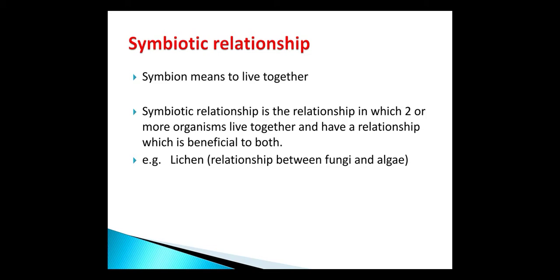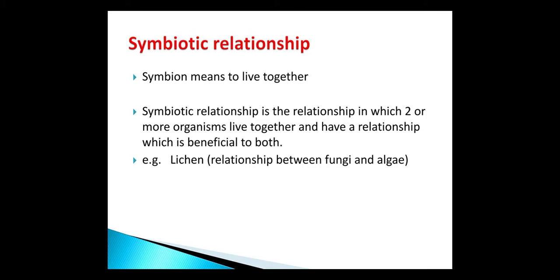It is a type of relationship in which two or more organisms live together and have a relationship which is beneficial, with benefits given by each organism to the other, helpful to both. The example of symbiotic relationship is lichen.